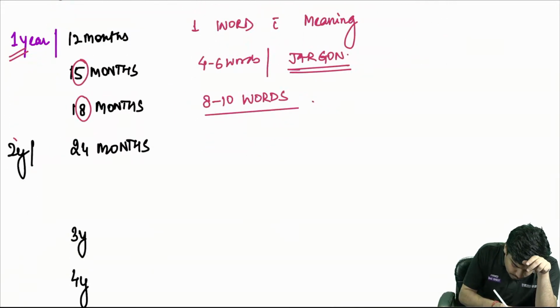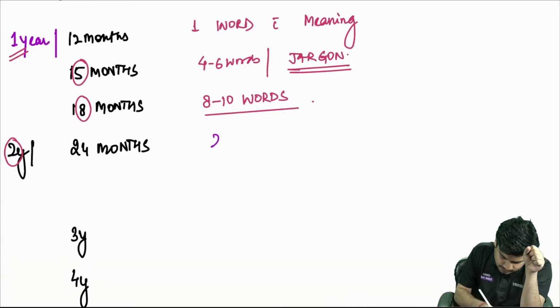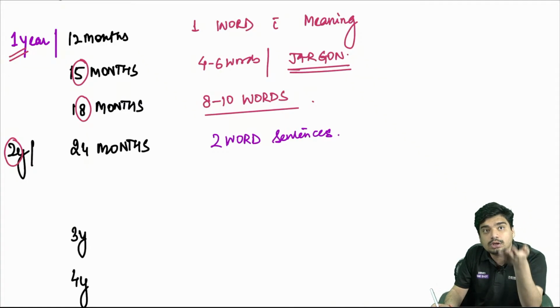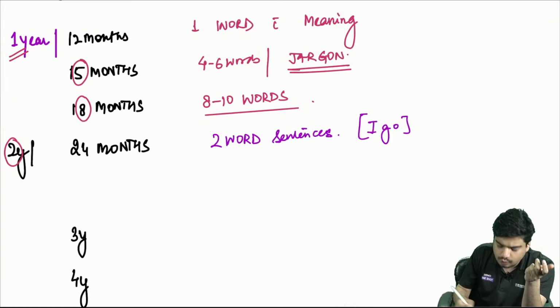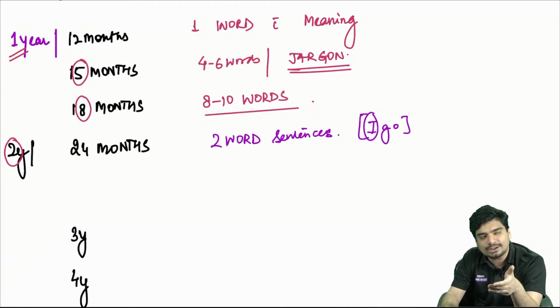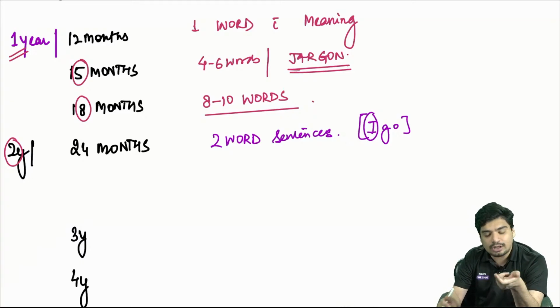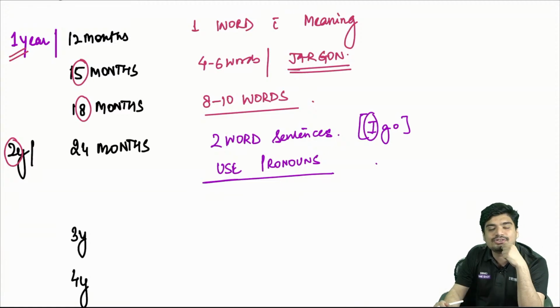24 months, 2 years. 1 year, 1 word with meaning. 2 years, 2 word sentences. Child will be able to say 2 word sentences like I go, you come, he goes. These are simple 2 word sentences. And what is this I? This I is nothing but a pronoun. Instead of saying Aditya goes, he's saying I go. So child will be able to use pronouns at 2 years.